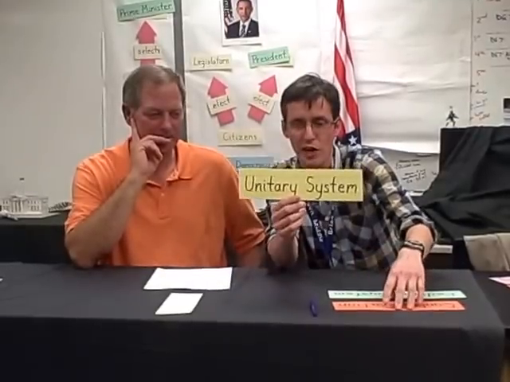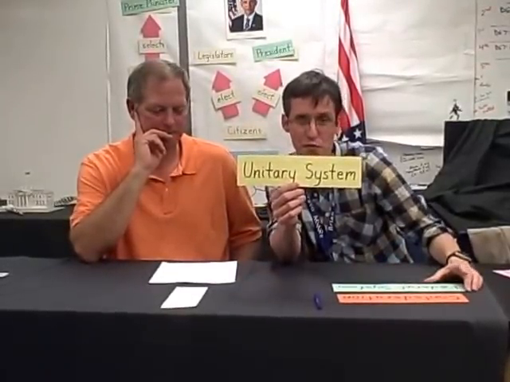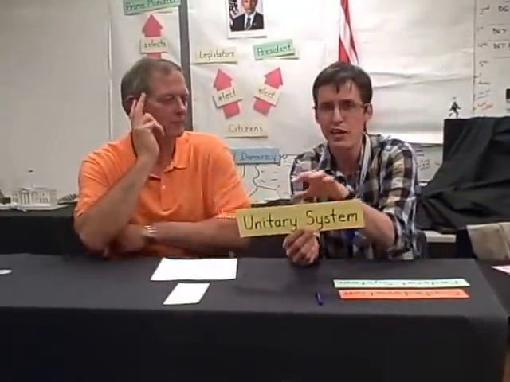Okay. All right. So now, kids, we're going to look at 3 systems of government. This is the last thing we'll do. It's not that painful. A little painful. This is kind of hard. We have a unitary system. All governments are going to have a unitary system, a confederative system, or a federal system. In a unitary system, we've got a central government, which in the United States, where's our central government located? Washington, D.C.